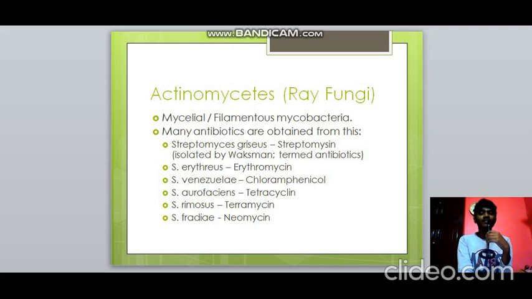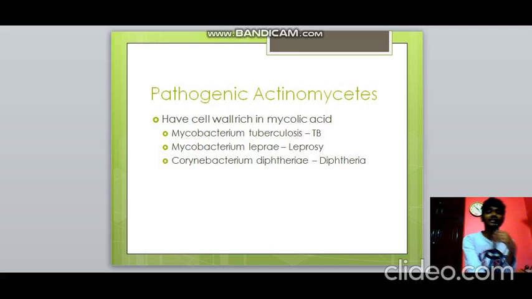From Streptomyces fradiae we get neomycin. So all these are antibiotics which are derived from different actinomycetes. And then we also have pathogenic ones. Any organism which is a producer of antibiotics can also be pathogenic. They have a cell wall which is rich in mycolic acid, and they cause TB, tuberculosis, and leprosy. The organism which causes tuberculosis is Mycobacterium tuberculosis, a well-known fact.